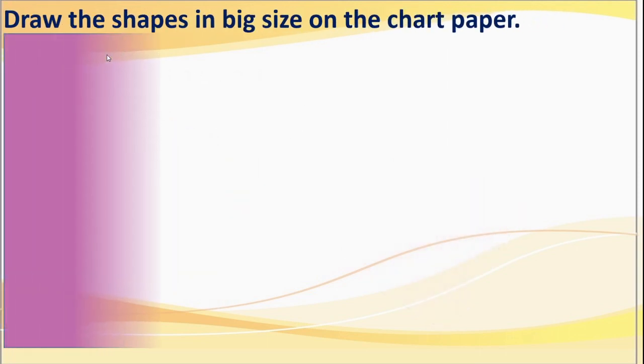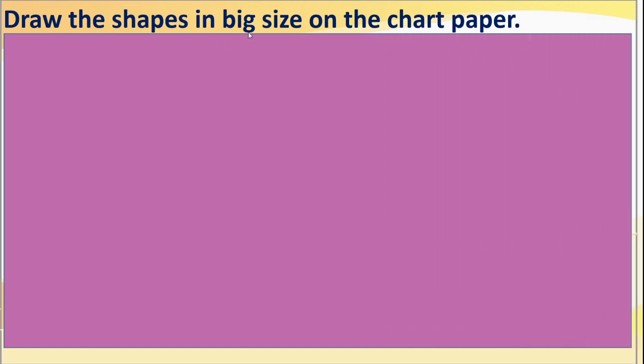First thing is draw the shapes in big size on the chart paper. This is our chart paper. What we have to do now? Draw the shapes in big size. We know some shapes like square, rectangle, circle, then kite, isn't it? So many shapes we know. We will draw some shapes.